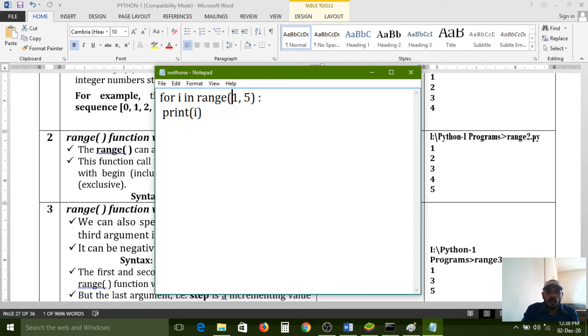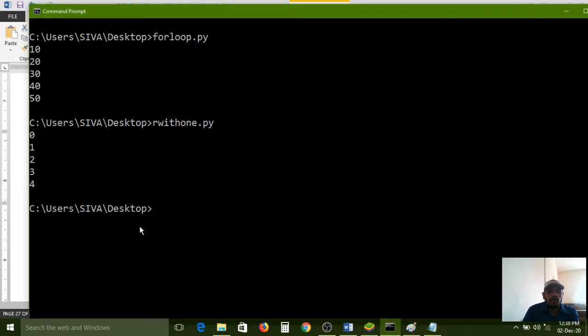The starting point is 1. Previously we had not mentioned the starting point, so by default it takes the 0th index. So it starts with 0 and ends with n minus 1, which is why the previous output was 0 to 4. The 5 elements were reached, but starting with 0 and ending with 4.